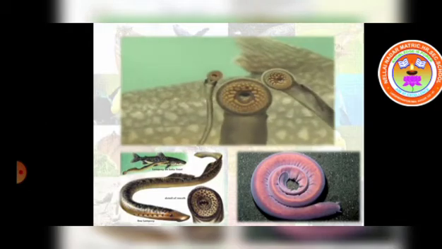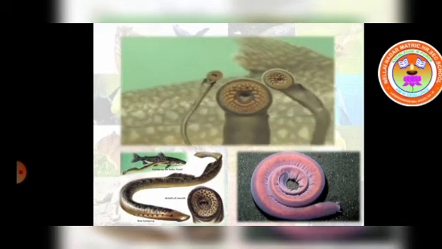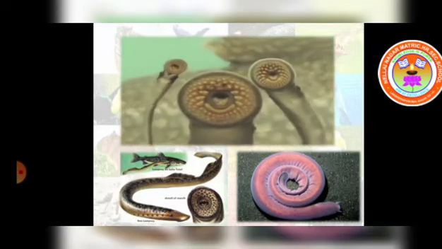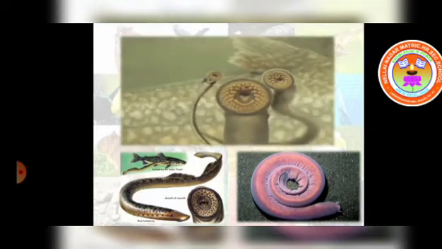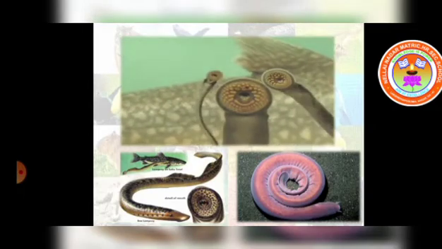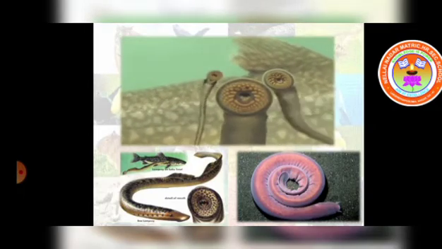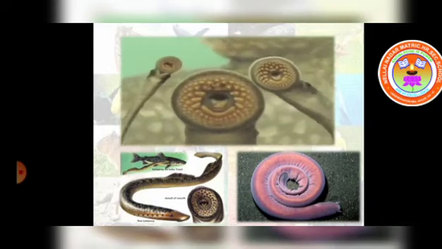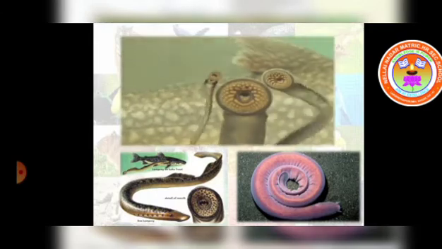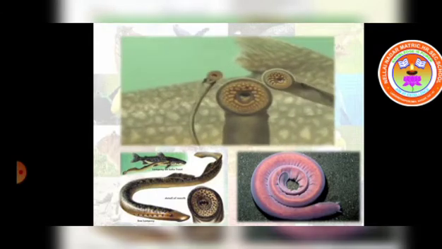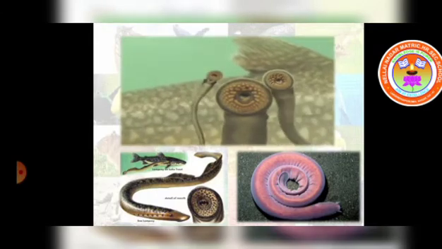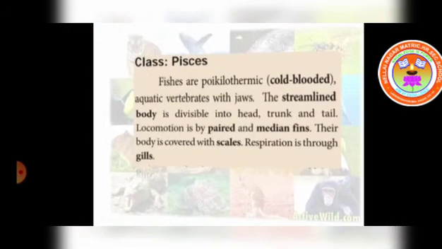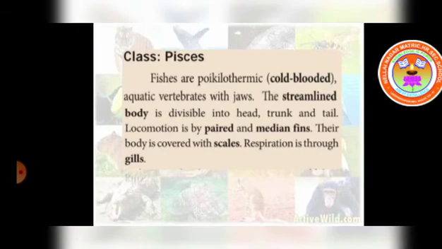Is it clear, children? So these cyclostomes are jawless vertebrates. Their body is elongated and eel-like. They have a circular mouth and the skin is slimy and scaleless. They are ectoparasites of fish. Examples are hagfish and lamprey. Is it clear? Now, let us move to the next class, Pisces.